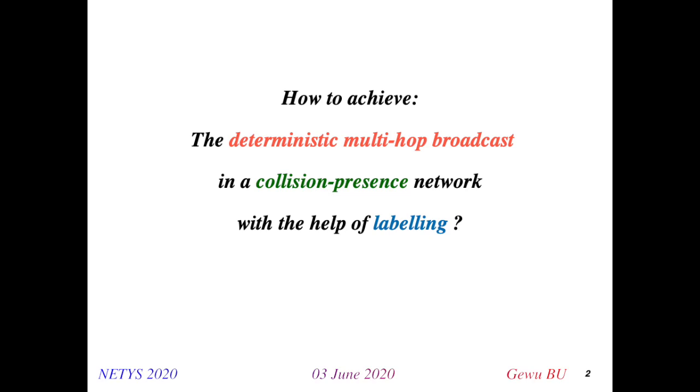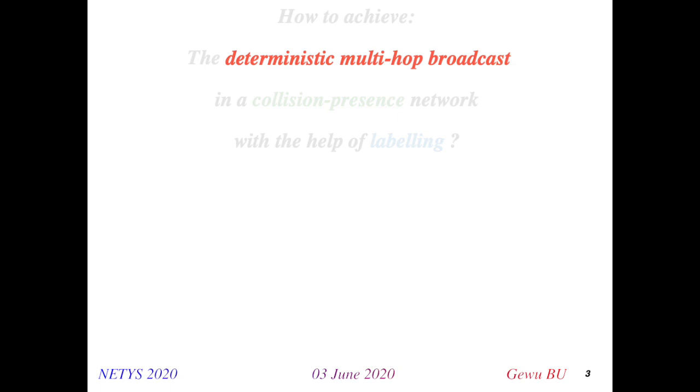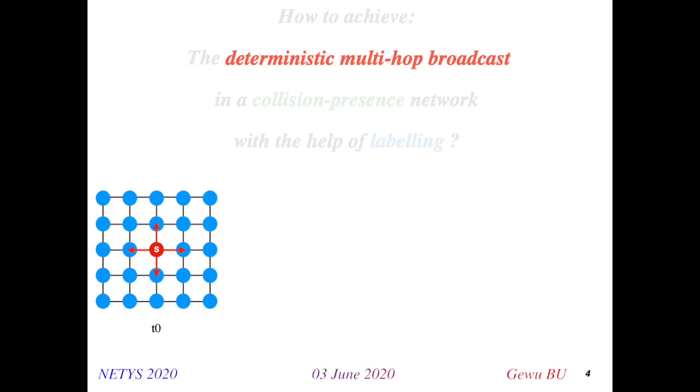So before we can answer this question, let's break it down into three definitions. The first one: what is a deterministic multi-hop broadcast? It means that we need to achieve the broadcast in a deterministic way in a multi-hop network or graph topology. The basic idea can be seen here, at time t0 in this graph-based network